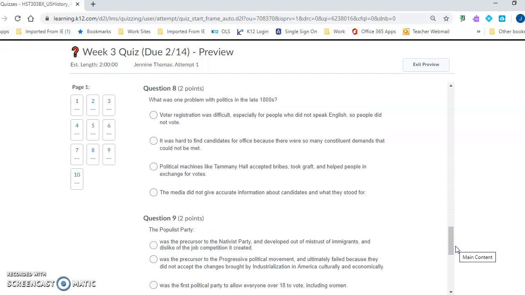Question number 8. What was one problem with politics in the late 1800s? Voter registration was difficult, especially for people who did not speak English, so people did not vote. It was hard to find candidates for office because there were so many constituent demands that could not be met. Political machines like Tammany Hall accepted bribes, took graft, and helped people in exchange for votes. The media did not give accurate information about candidates and what they stood for.